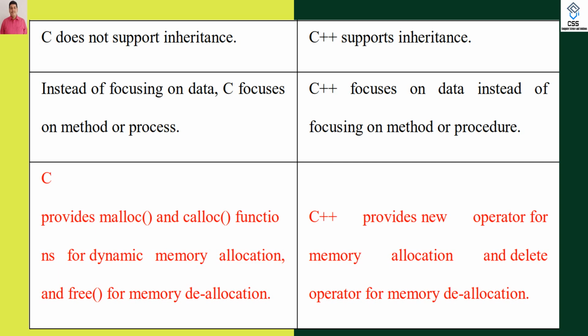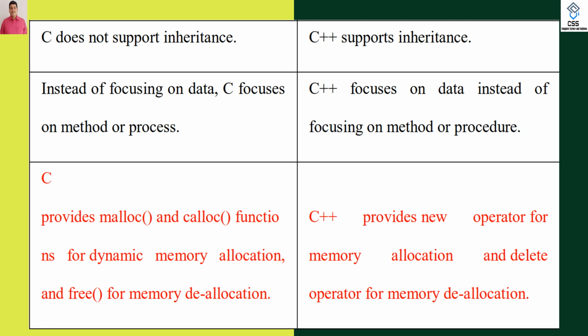Instead of focusing on the data, C focuses on methods or functions. But in C++, instead of focusing on the function, we focus on the data, because data is important for the user. It is crucial. It is the wealth. It is the asset for the user. Hence, C++ emphasizes data, whereas C emphasizes methods or functions.